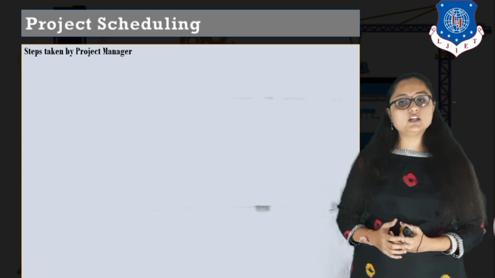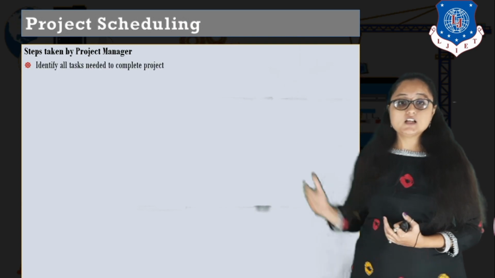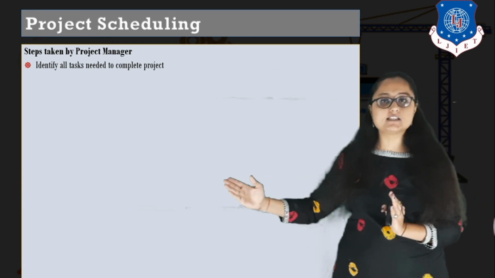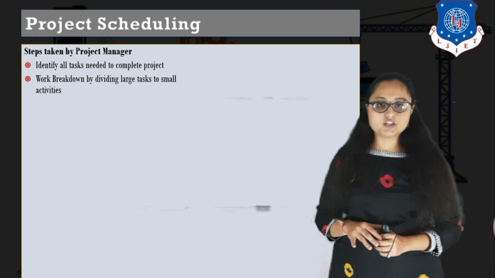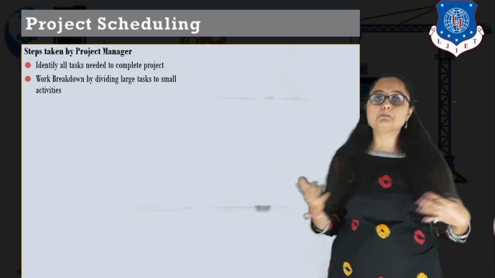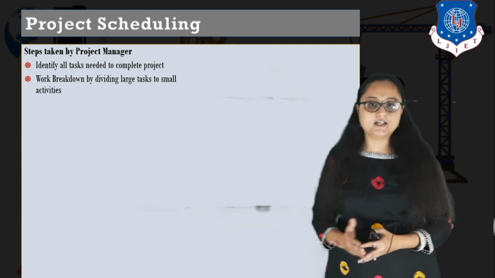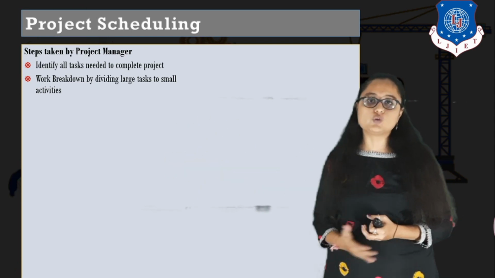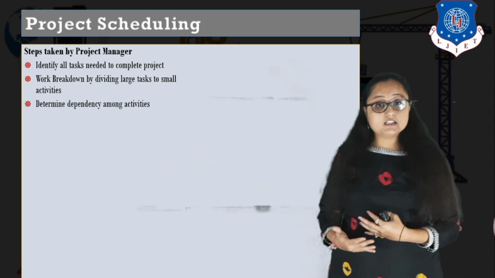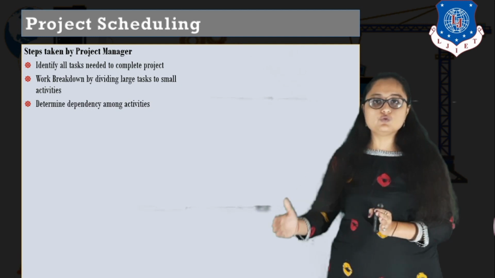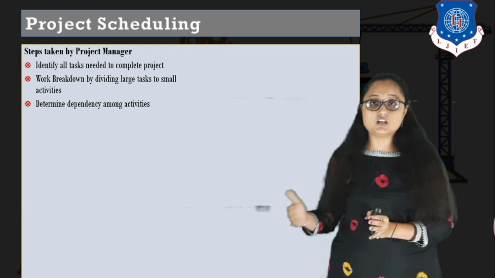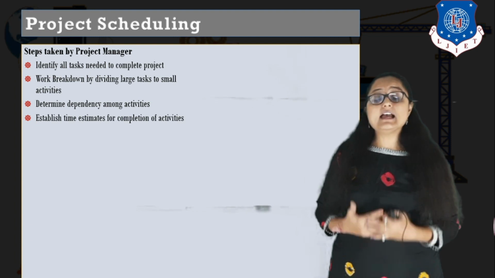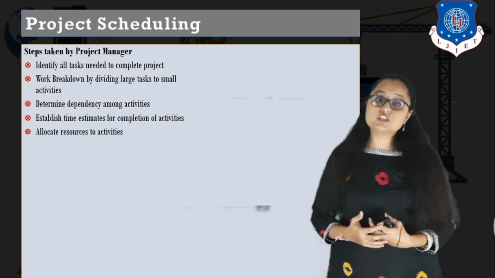Now in project scheduling, what are the steps that a project manager takes? The first thing that the project manager does is he or she identifies all the tasks that have to be completed in our project. The next is, as we have studied, compartmentalization. Work breakdown structure is created. That is, all the large tasks are divided into small activities and small tasks. The next is, yes, the dependency is determined, that whether these two tasks can run parallelly or they can run sequentially.